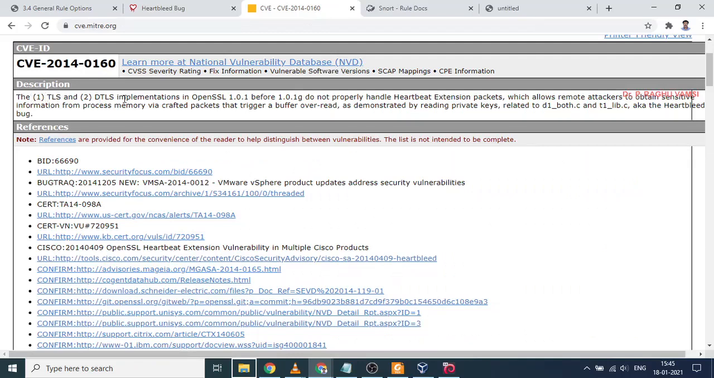The TLS DTLS implementation in OpenSSL 1.0.1 does not properly handle the heartbeat extension packets. The heartbeat, in the sense, is just like the hello packets. Heartbeat extension packets allow remote attackers to obtain sensitive information from the process memory via crafted packets that trigger a buffer over-read, as demonstrated by reading private keys, related to d1_both.c and t1_lib.c, also known as the Heartbleed bug. That means this bug was identified in the OpenSSL library in these two files.